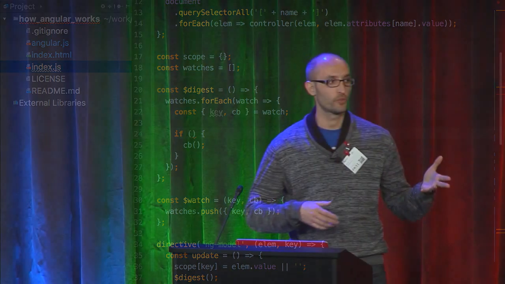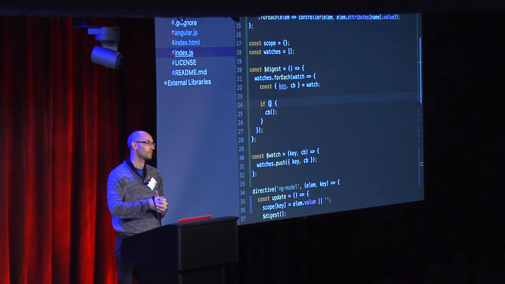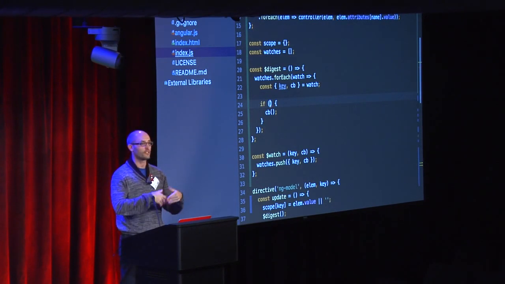Most people that I show this example to say, right, so what we can do is make a copy of the scope before we change it. So we have two versions, and then compare. And every time we see a difference, we run. But what happens if, during that comparison, one of the watches also wants to change the scope? Now we have to create a third version of the whole scope. And if someone else is trying to change it as well, then a fourth one, and then make really complex and weird comparisons between all the versions. Or theoretically make mistakes and just say, you know what, we think it changed, so just run it just in case.